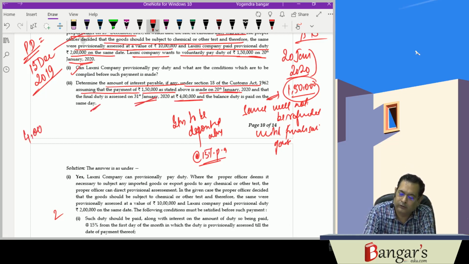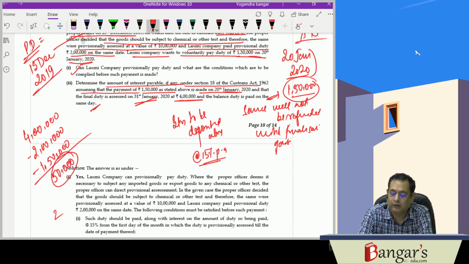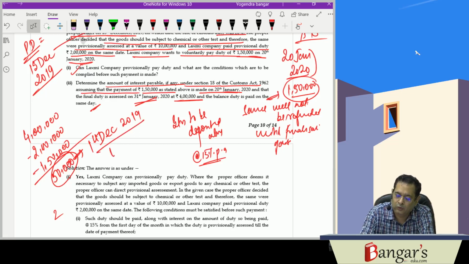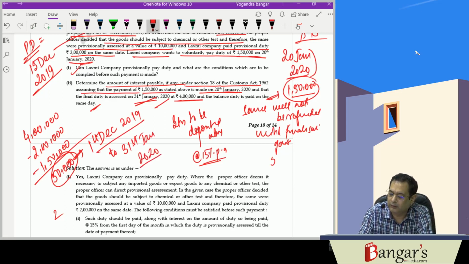So 4 lakhs is the final duty assessed. We have already paid 2 lakh rupees initially, 1,50,000. So here 50,000 rupees is the additional amount payable, and this will also be payable along with the interest, and interest will run in this case from 1st of December 2019 to the date 31st of January 2020. So how much amount of interest will be calculated on this 50,000 rupees?